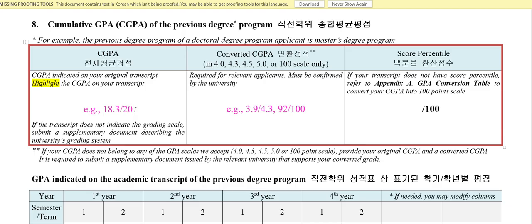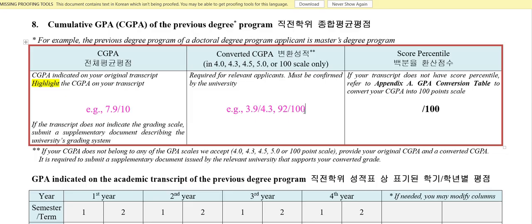My university has a 10 scale, so out of 10 how much did you score? Out of 10 I scored 9, out of 10 I scored 8, and so on. You have to fill this in as it is in your transcript, and it should be your overall CGPA, across all the semesters you studied, whether 6, 5 or 12, that whole average CGPA should be there. Mine was 7.9 out of 10.